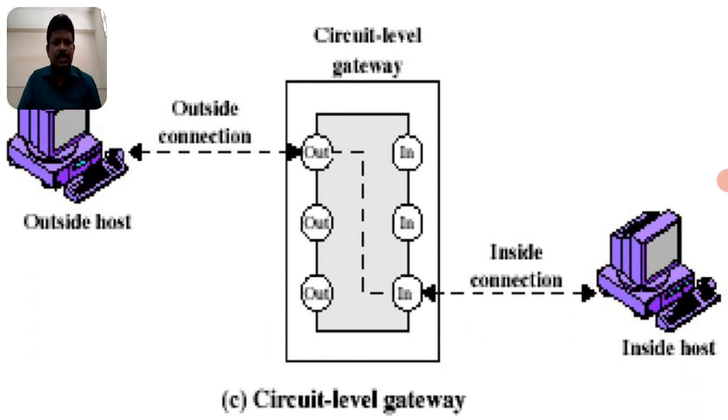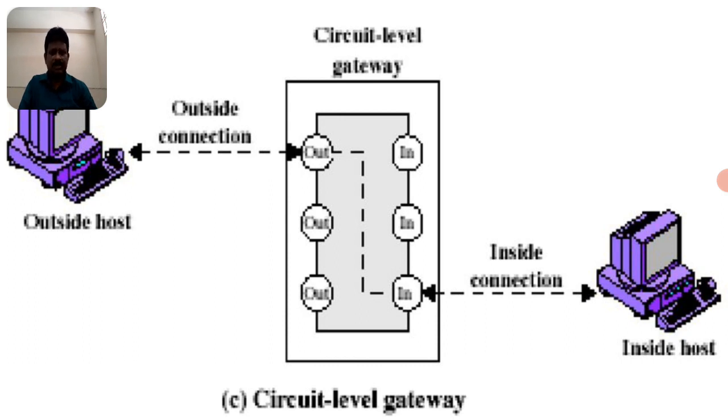That means the circuit level gateway can be configured for both TCP/IP and UDP protocols, because it maintains connection to connection, that is system to system communication, and also process to process communication. In the circuit level gateway firewall, it verifies the connection establishment.